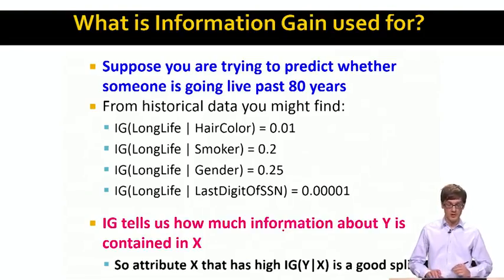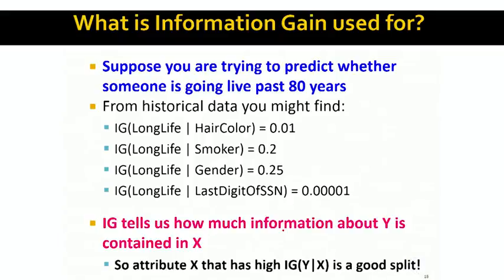So just to give you an example of how to think about this, imagine we are trying to predict whether someone is going to live past 80 years, right? So we have this prediction problem where we say, are you going to live more than 80 years or not? And imagine that using some historical data, the information gains we would compute would be something as follows. If I ask what is the information gain of long life given the hair color?